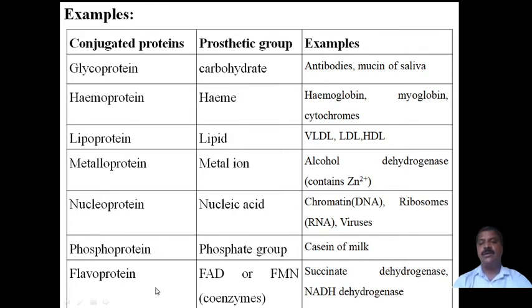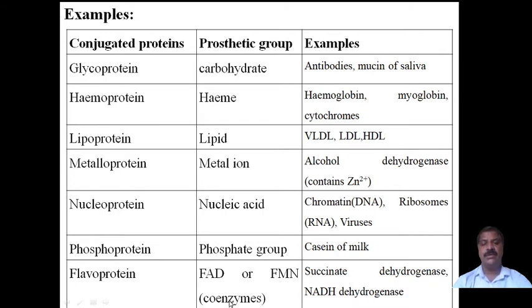And flavoprotein. Flavoprotein contains FAD or FMN coenzymes. FAD means flavin adenine dinucleotide, and FMN is flavin mononucleotide.